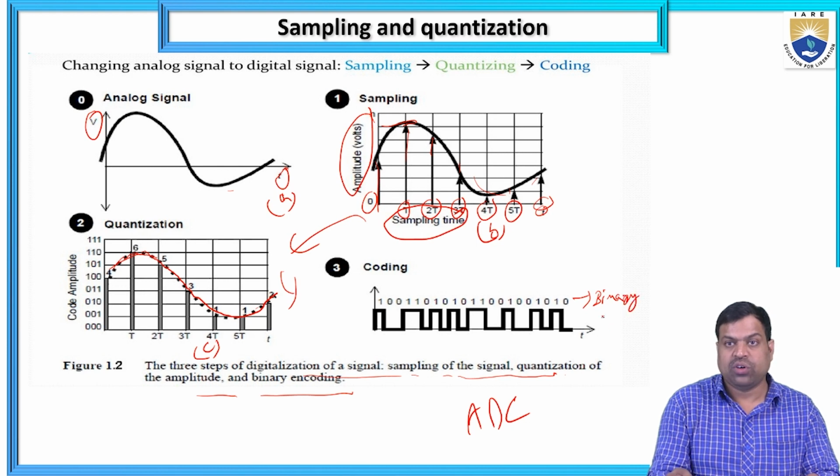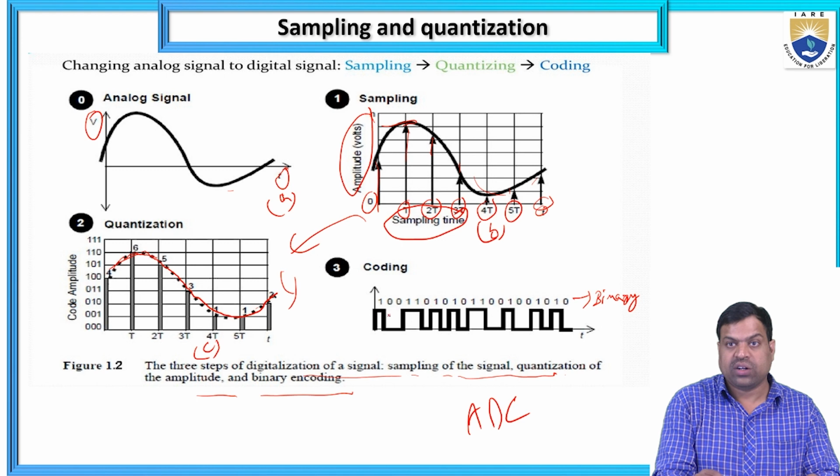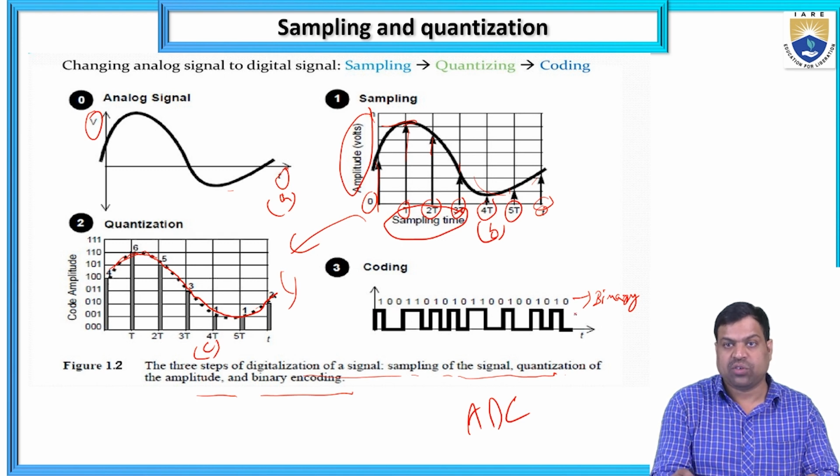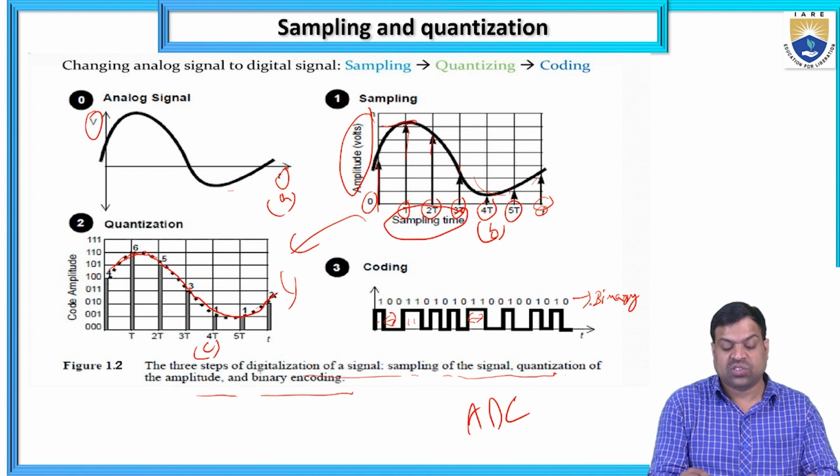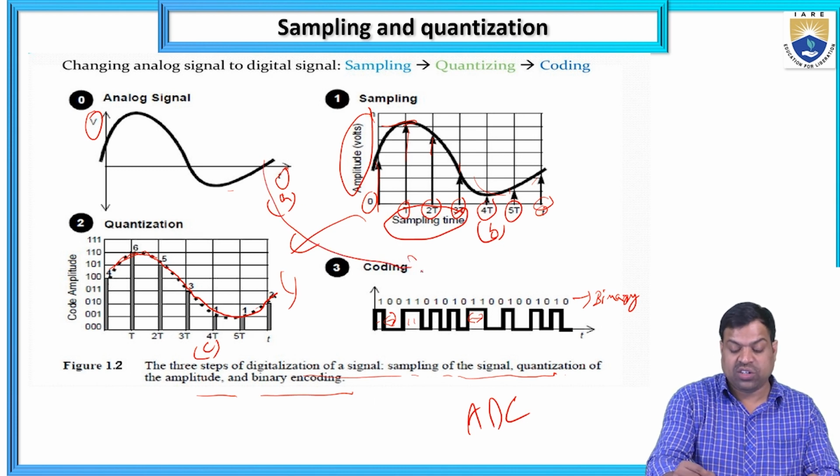In this binary code, what is binary code? It is 1001110 and so on, like this. So I am taking it as a binary code. Here the amplitude is very high, so I am taking the width as very high: 100110101. Here the width is very high. Then 110, like this. So the analog signal is converting to digital form.